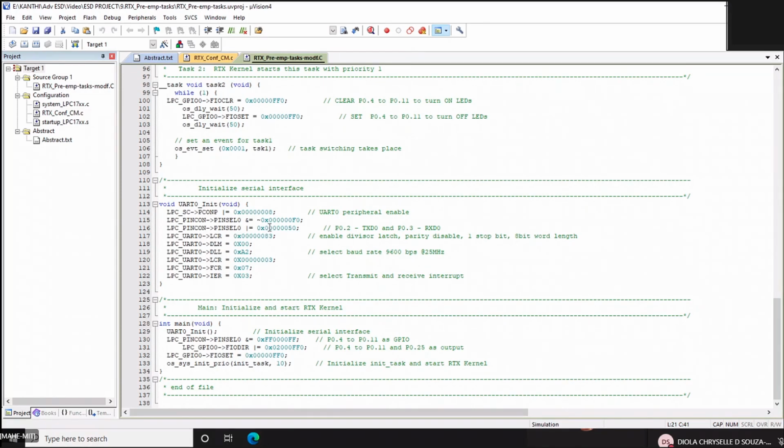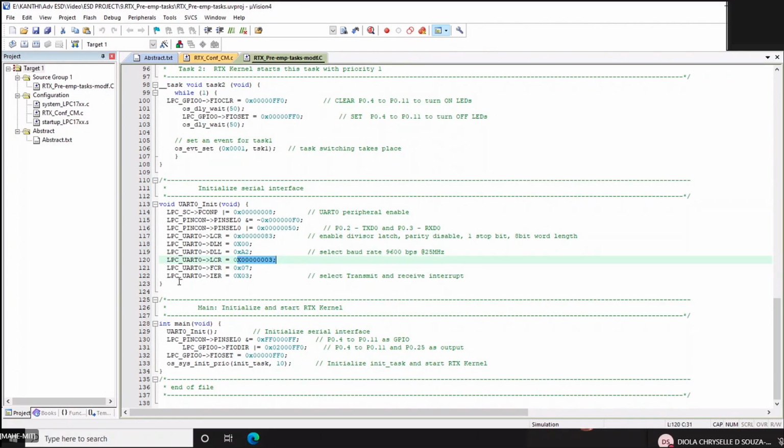Since you are using UART 0, I need to say which is my TXD and the RXD select function, and you make the peripheral control enable for UART 0 and enable the DLAB bit so that you can load the value in the DLM and DLL. So you do it, then you disable the DLAB bit so that you can latch the value.